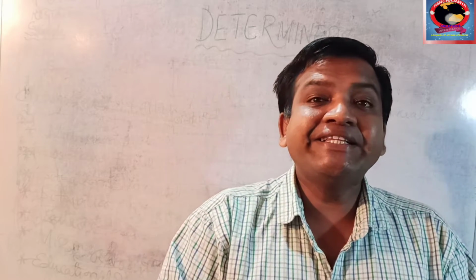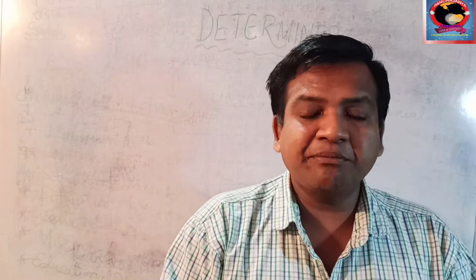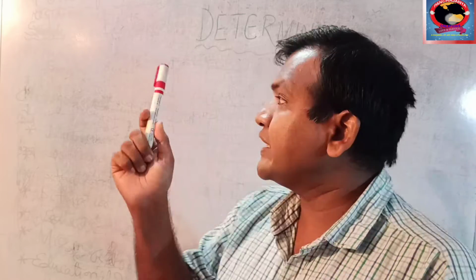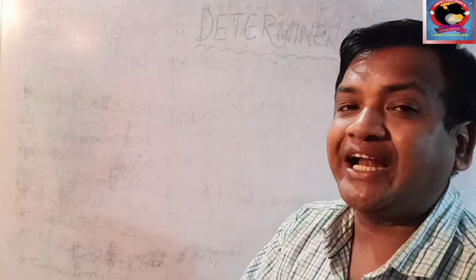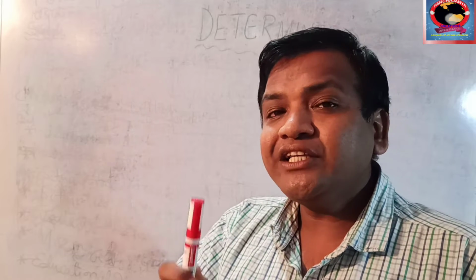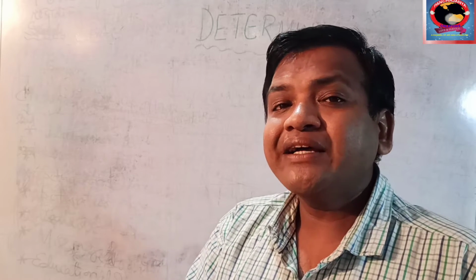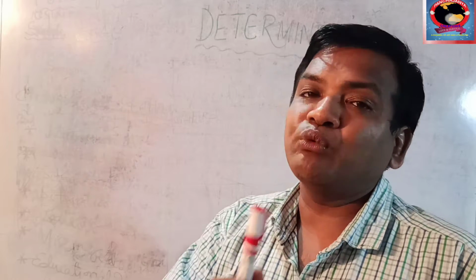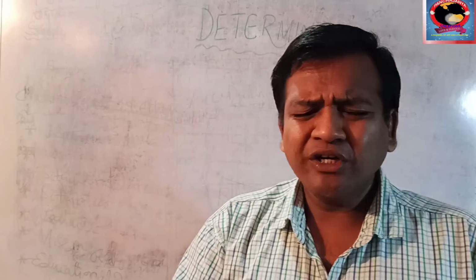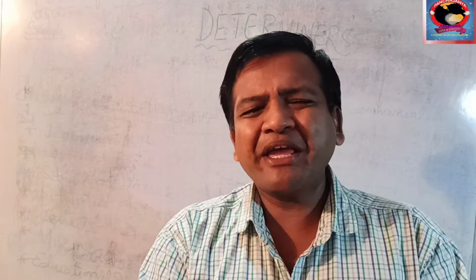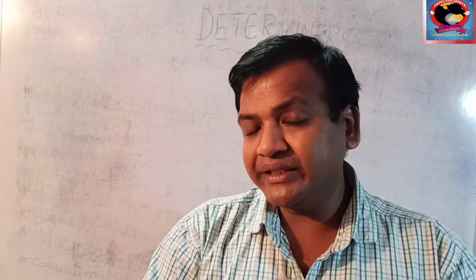Like that, if I say this is a pen, that is a board, what is saying? This or that. They are showing, or determining, the nouns. When we say, I have a few books, how many books are there? A few books, determining the books. Hence determiners determine the noun. Clear?